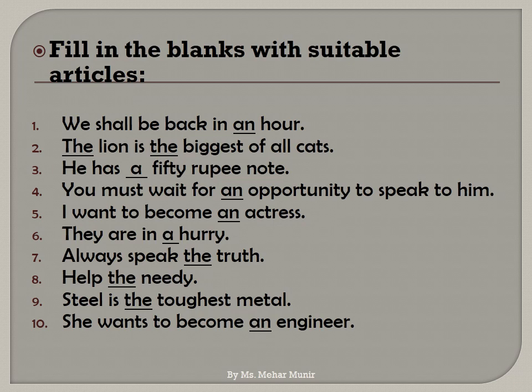Sentence number 4. You must wait for an opportunity to speak to him. As we learned, when we are using a, and the following word begins with a vowel sound, we use an. So in sentence number 4, you must wait for an opportunity to speak to him. Sentence number 5. I want to become an actress. Again, actress is starting with a vowel, so I used an.